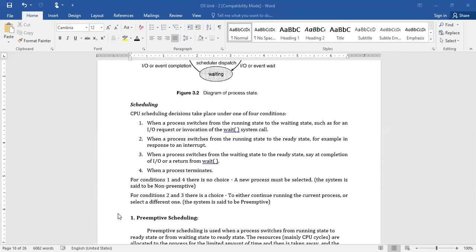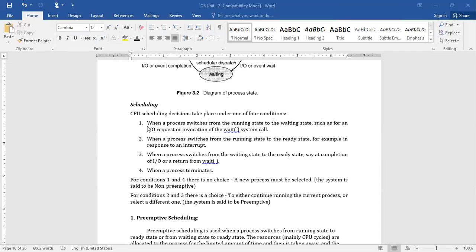So such kind of scheduling is called preemptive. Again, it will get back to process one after completion of the allocated time of all the processes. Like that. If the process exits from its execution before its completion, such kind of scheduling is called a preemptive scheduling algorithm. Another kind is non-preemptive. If the process continues its execution until the end of the process, it is called a non-preemptive scheduling algorithm.